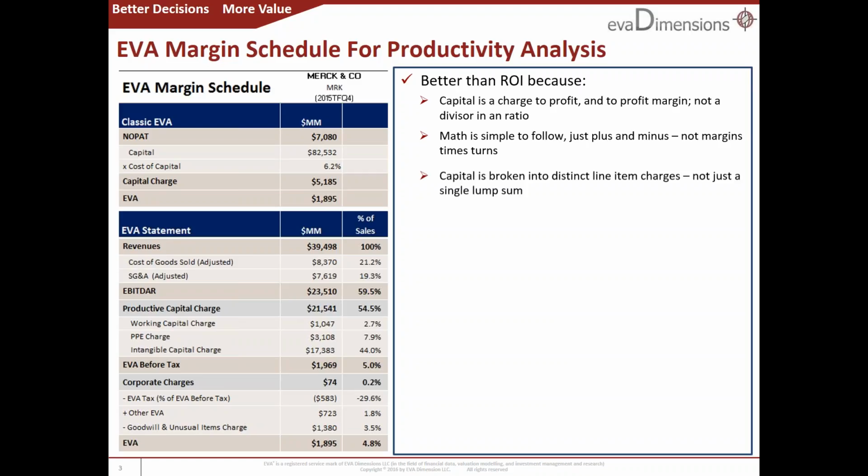Capital also is divided into distinct buckets and separately priced. And those costs, in fact, all the productivity levers are expressed on a common percent of sales scale, which is really helpful. Ask yourself, is it more valuable to increase gross margin by 50 basis points or to take 20 days out of working capital? Hard to tell, isn't it?